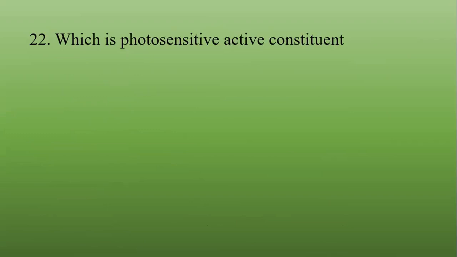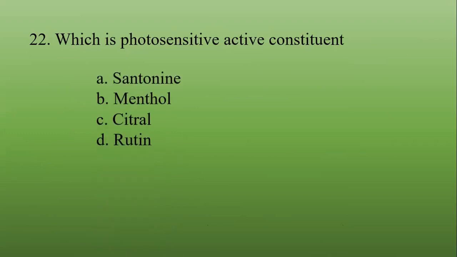Which is a photosensitive active constituent? Santonin, menthol, citral, and rutin. Santonin is the one which, in presence of light, shows a color reaction.